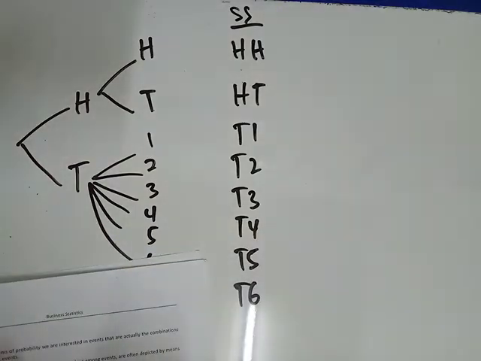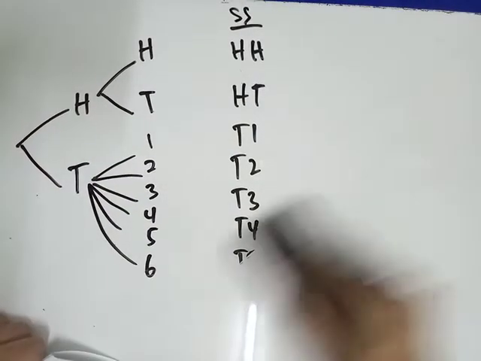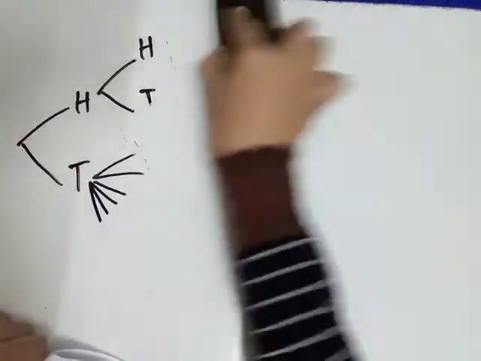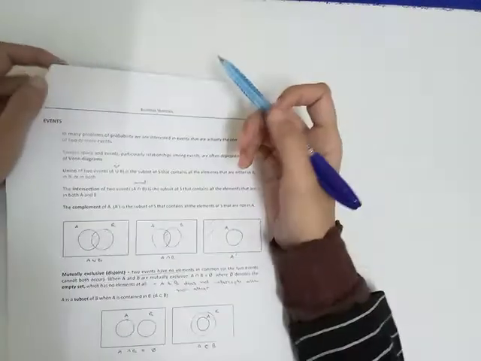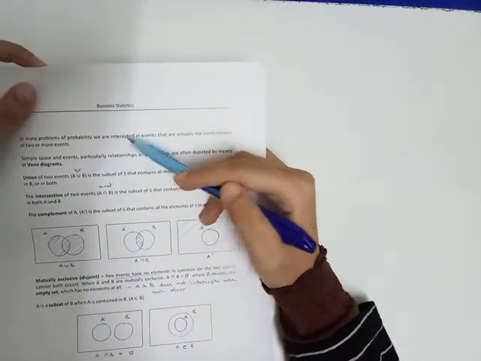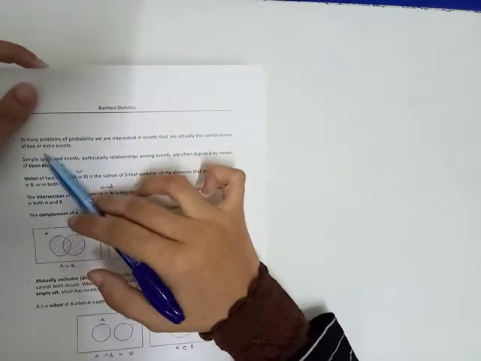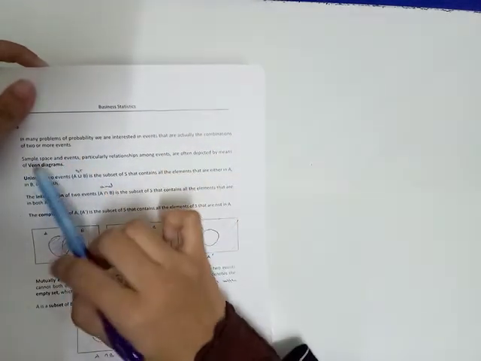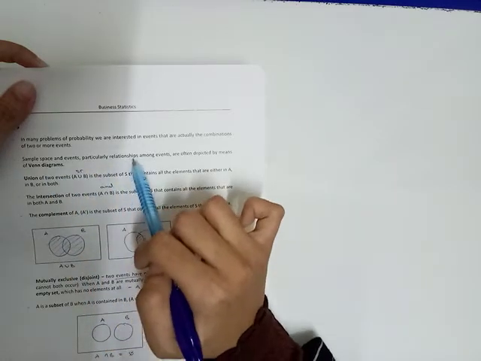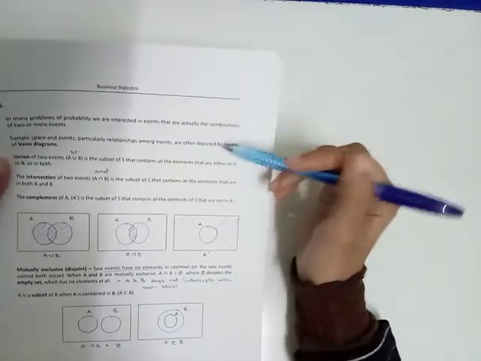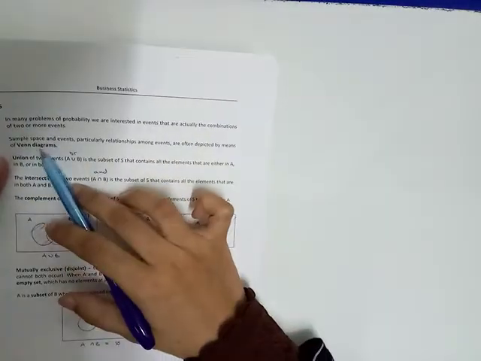And then look at the next page. Okay, events. In many problems of probability, we are interested in events that are actually the combinations of two or more events. Sample space and events, particularly relationships among events, are often depicted by means of Venn diagrams.